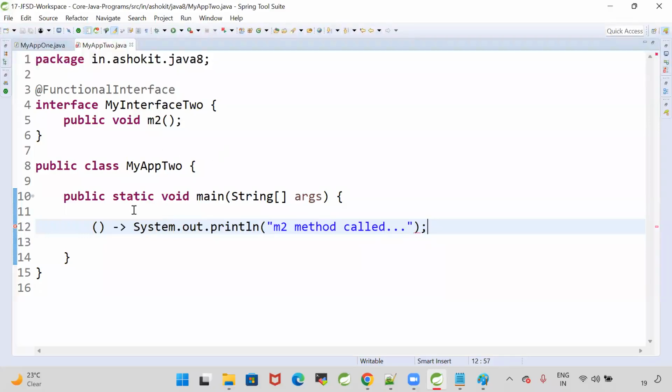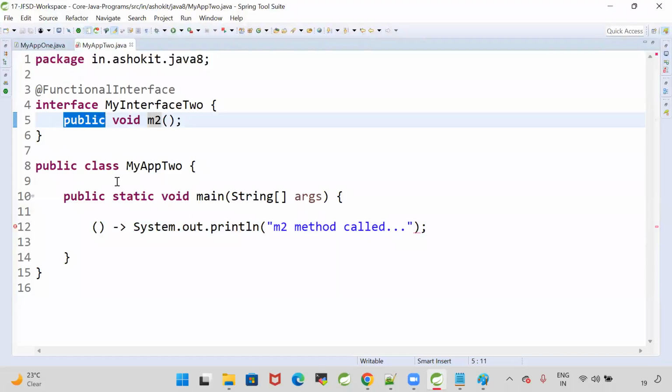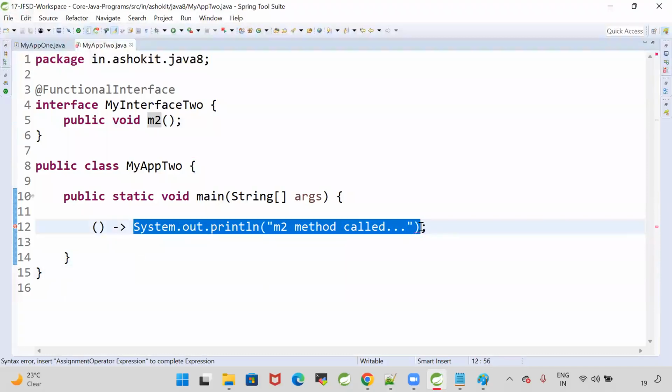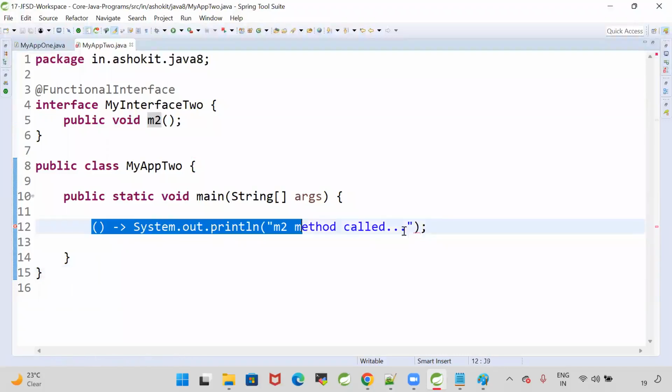Whenever we are writing a lambda, what will we do? No name, no return type, no modifier. Just parentheses to represent parameters. If you want to supply any input, you can supply it by using the parentheses. The arrow mark represents lambda. After the arrow comes the body. The body is a single line, so curly braces are also optional. So this is my lambda.